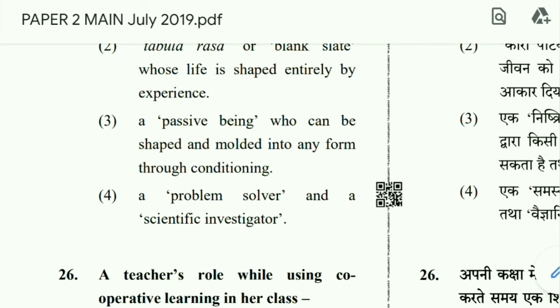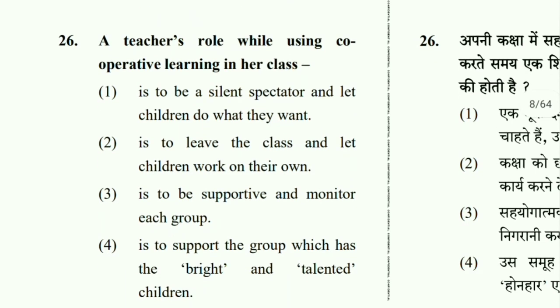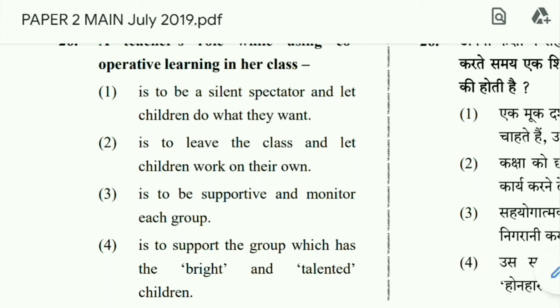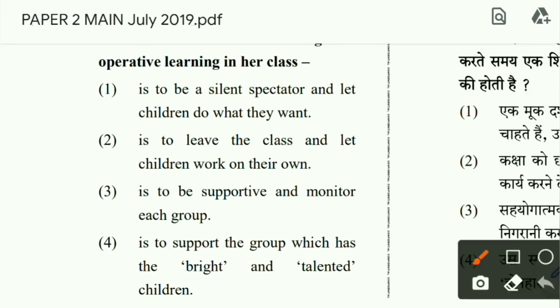Then question number 26. A teacher's role while using cooperative learning. Cooperative learning means learning in groups. So the teacher will make groups of students where they can learn cooperatively. So what should be the teacher's role in cooperative learning? To be a silent spectator and let children do what they want? His role is not to be completely silent and allow students to do whatever they want. Is to leave the class and let children work on their own?